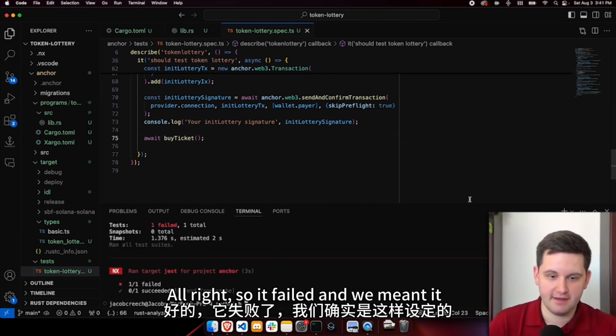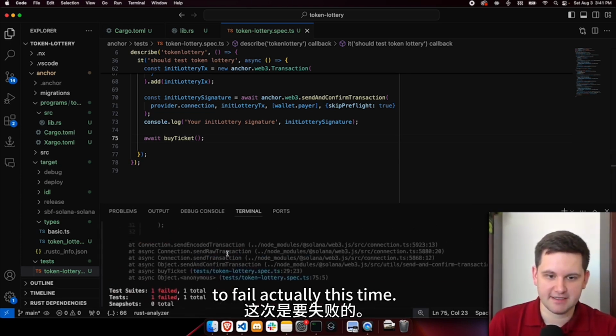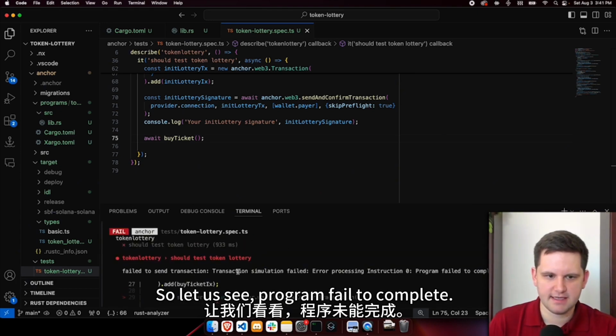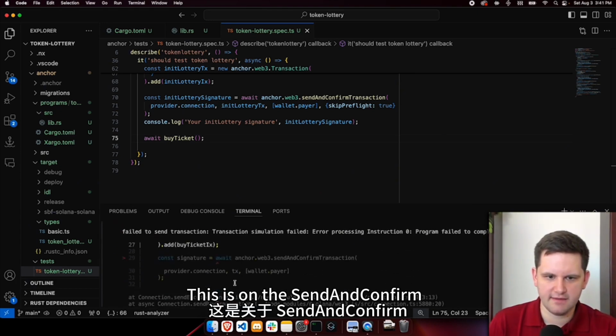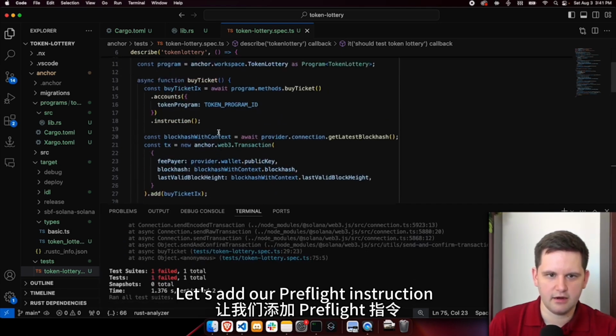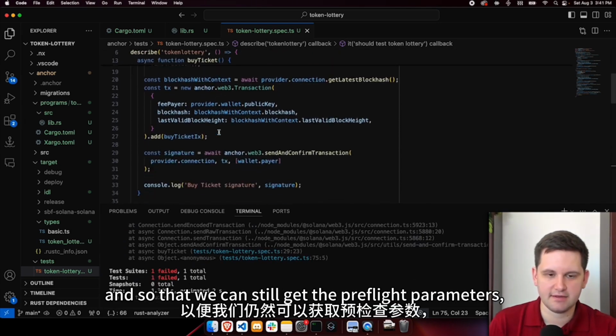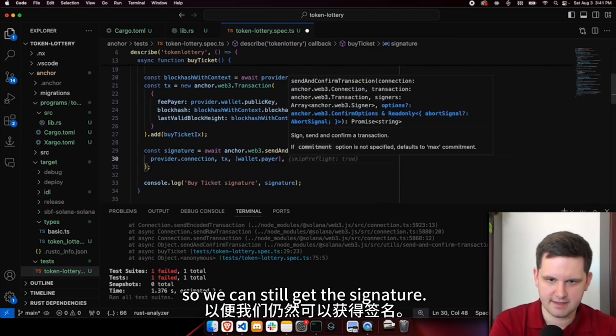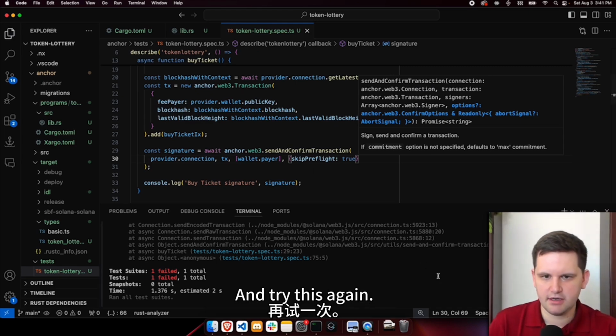All right, so it failed. And we meant it to fail, actually, this time. So let us see, program failed to complete. This is on the send and confirm, the buy ticket instruction. Let's add our pre-flight skip parameter so that we can still get the signature and try this again.